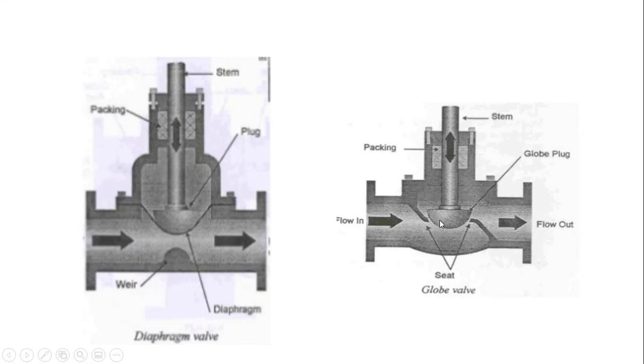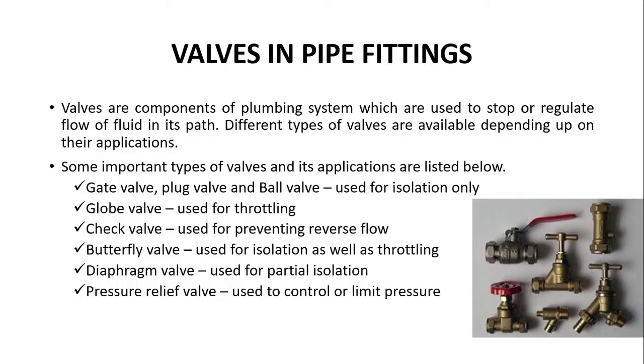The amount of space is reduced when it comes down, and hence the flow which is going out is reduced. A globe valve cannot be used for isolating the water completely. A check valve is used for preventing the reverse flow of water. That means it would not allow water to go in a reverse direction.